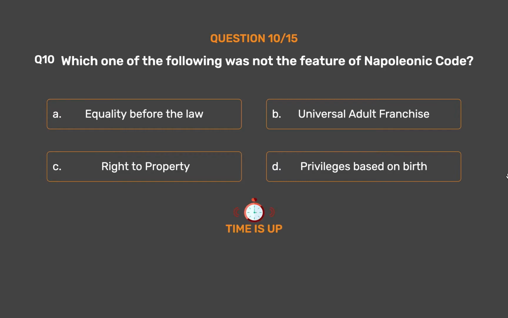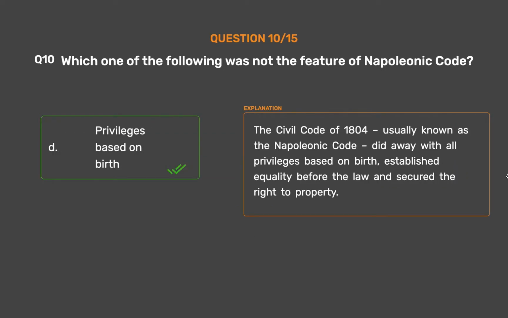The correct answer is option D. Privileges based on birth. The Civil Code of 1804, usually known as the Napoleonic Code, did away with all privileges based on birth, established equality before the law and secured the right to property.